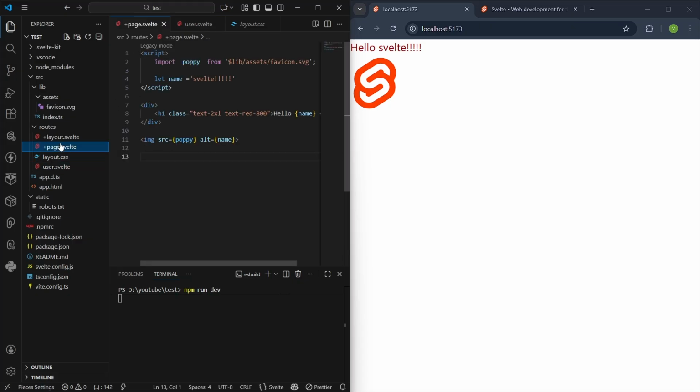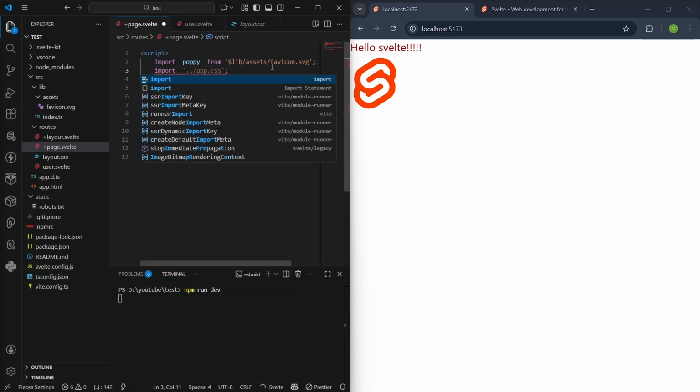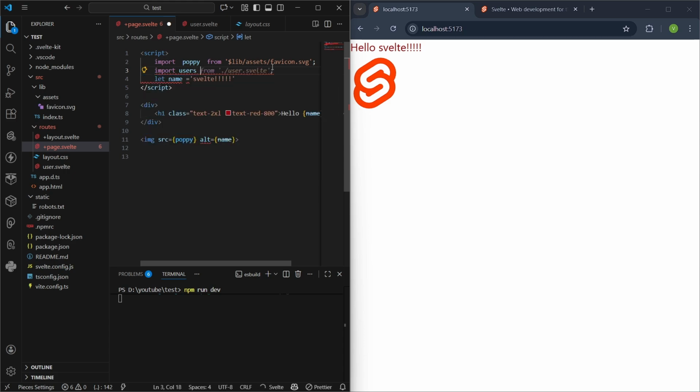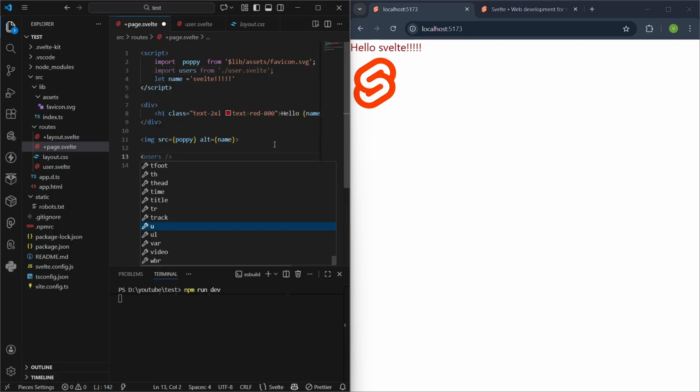Now I am going to render this with Users, imported from user.svelte, with a bracket, Users, and a slash.